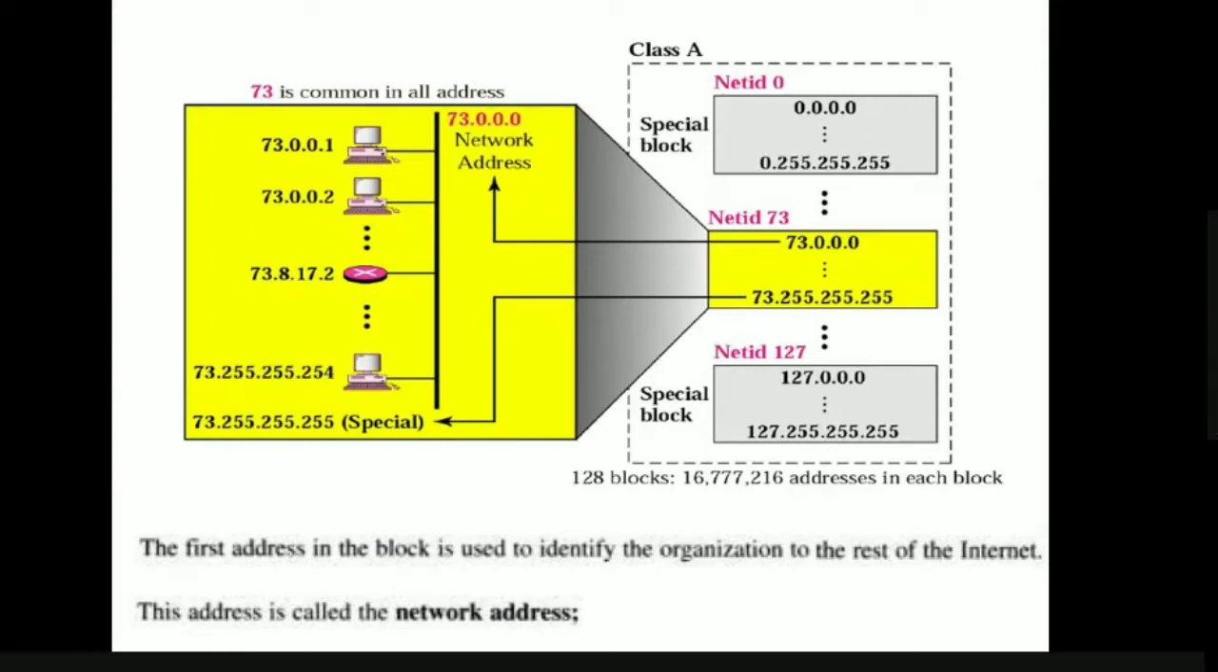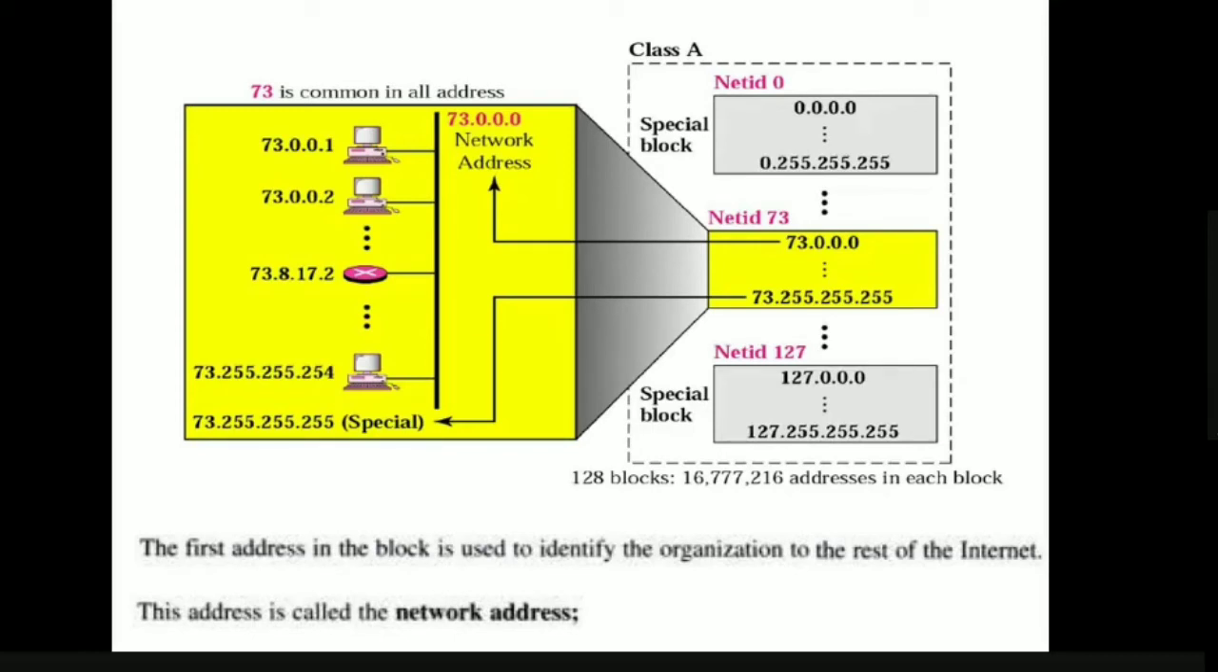That is the reason we call them special addresses. Among all these IP addresses, only the addresses except the first address and the last address can be given as IP addresses to the devices connected to that network. That is, 73.0.0.0 is not an IP address, but an address used to identify the network. So you cannot allocate 73.0.0.0 to any system. And you also cannot allocate 73.255.255.255 to any system. It is a broadcast address.